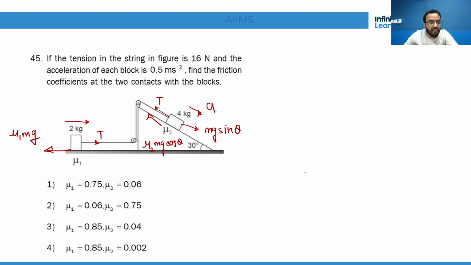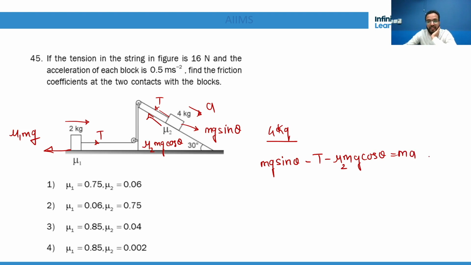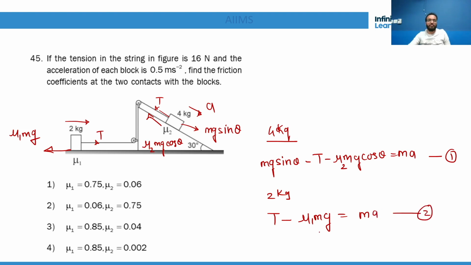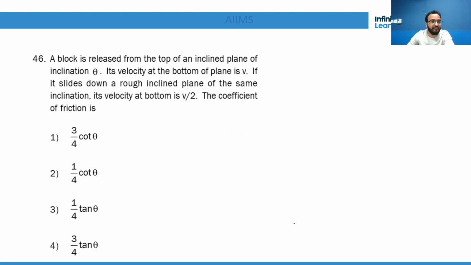That's all. Now what you have to do is write down this equation for the 4 kg block. For the 4 kg block you will write mg sine theta minus tension minus friction, that is mu 2 mg cos theta, is equal to ma. Now everything is given. Tension is given, a is given, mg, theta, everything is given. For the 2 kg block, you will say T minus mu 1 mg is equal to ma. Right? And now you solve these two equations and you definitely get the right answer.